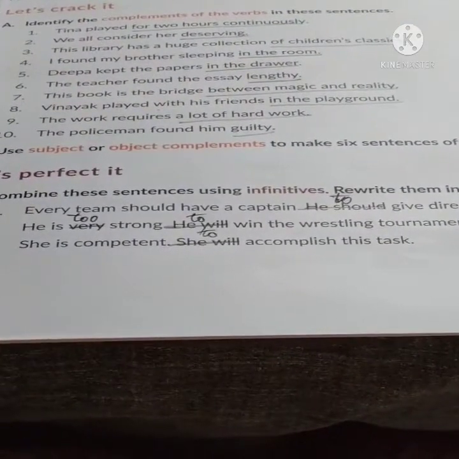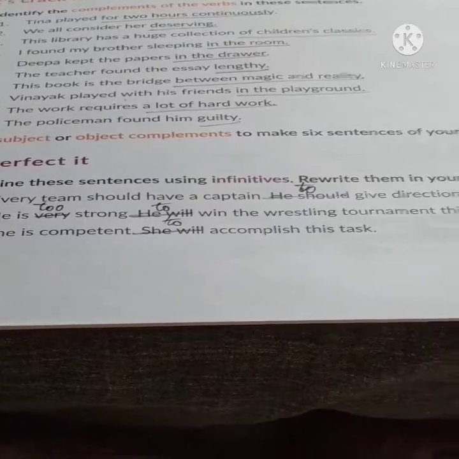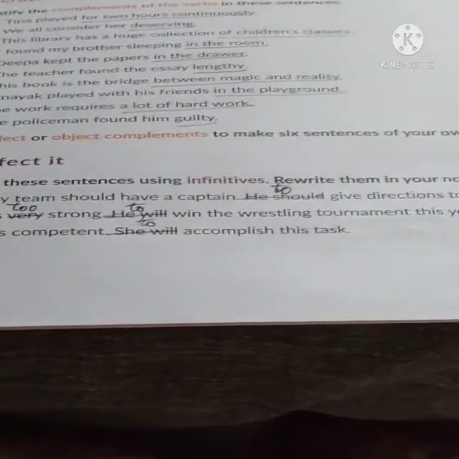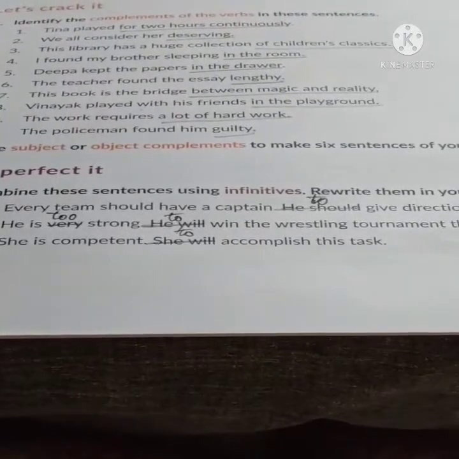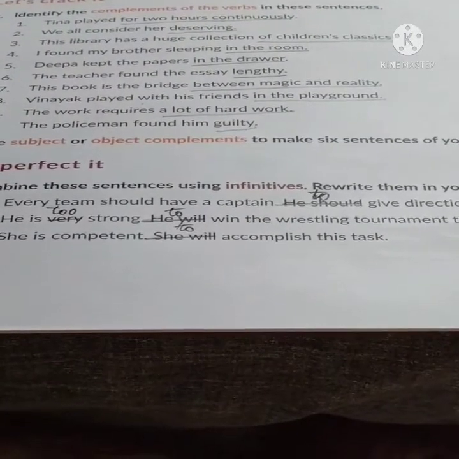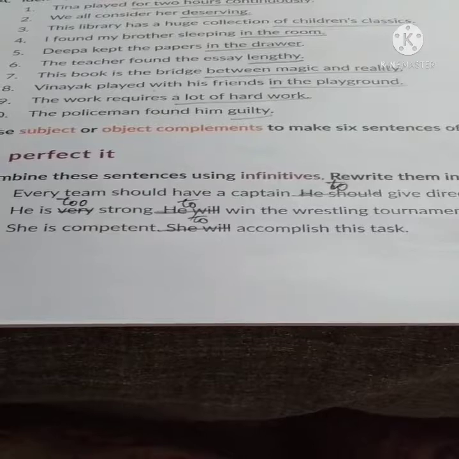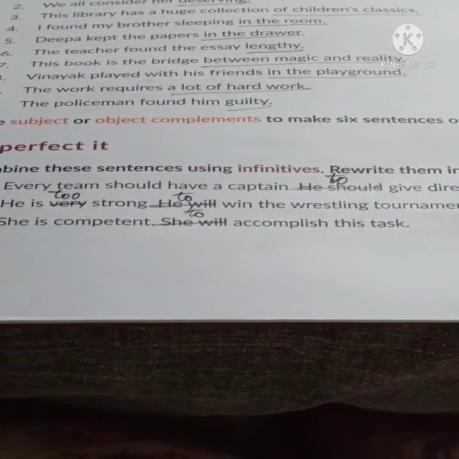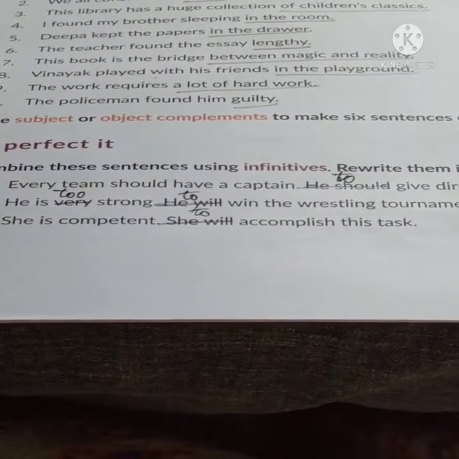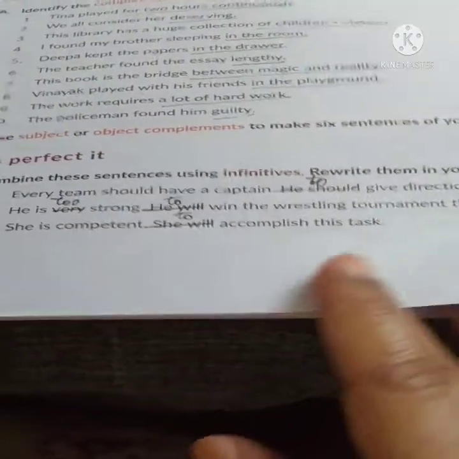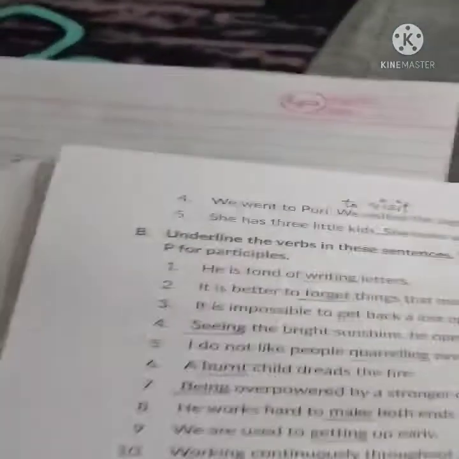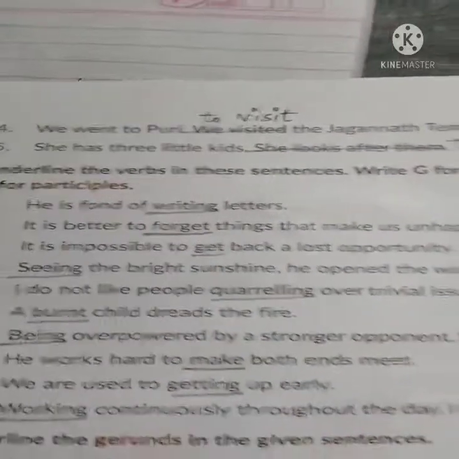Here number 2: he is very strong. He will win the wrestling tournament this year. This is called adverb too. So when this kind of sentence comes, very is going to be changed into too, T-O-O, and then we will use to again. So he is too strong to win the wrestling tournament. This is a bit new for you. So you'll go through the exercise very well so that you can. Last one, you see, last one.